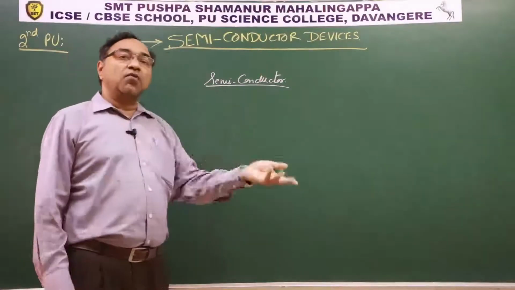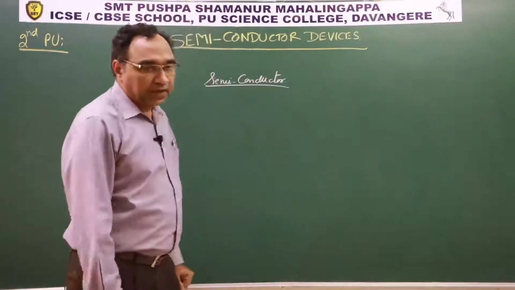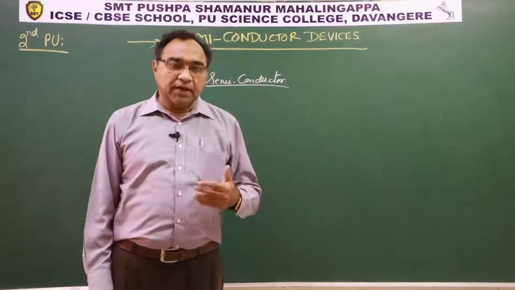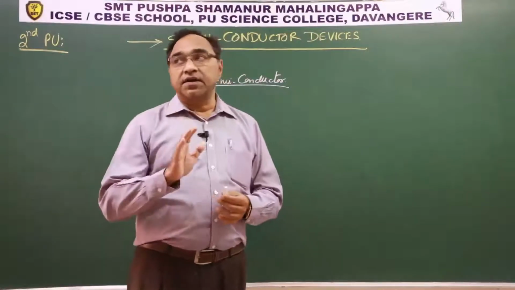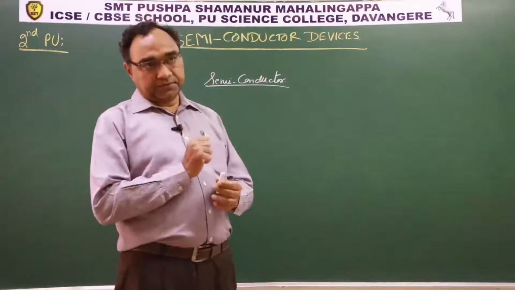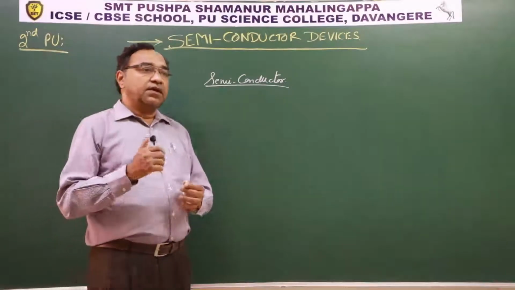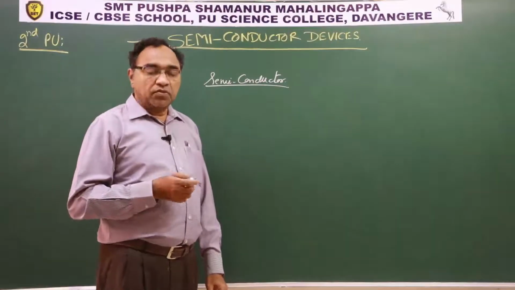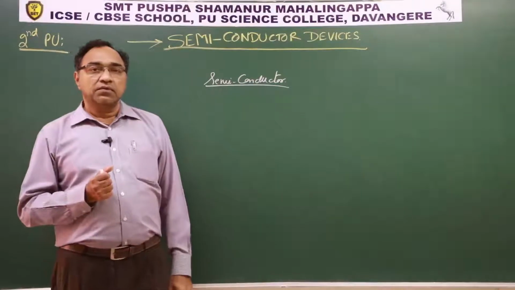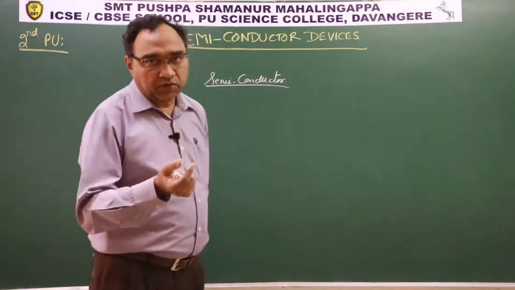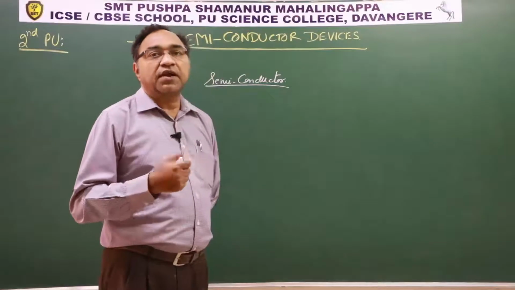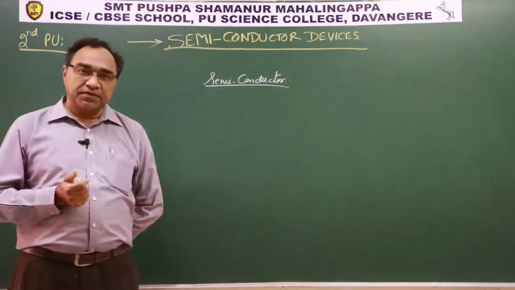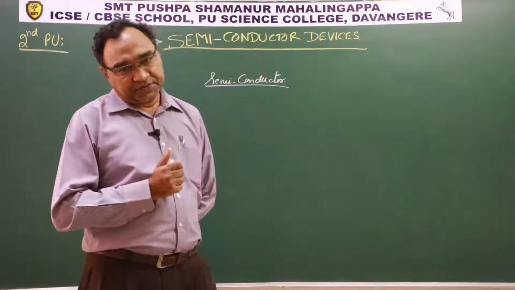So then half is what? Remaining half is what? That is why in order to understand semiconductor, we have to go a little back and try to understand what are conductors and insulators. Well students, in your lower classes you have studied conductors as those substances which allow passage of electrons or which conduct electricity, and insulators are those substances which do not conduct electricity.